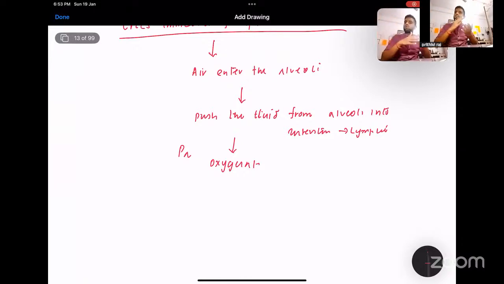So the PaO2 of the blood will go from 25 mmHg to 45 to 50 mmHg. When the oxygenated blood enters back to the left atrium and left ventricle, and goes to the ductus arteriosus, what happens? The ductus arteriosus is highly sensitive to oxygen, so it starts to have functional closure. Second, you are also cutting the umbilical cord. When the umbilical cord is cut, the placenta is removed, so the SVR, that is the systemic vascular resistance, increases.